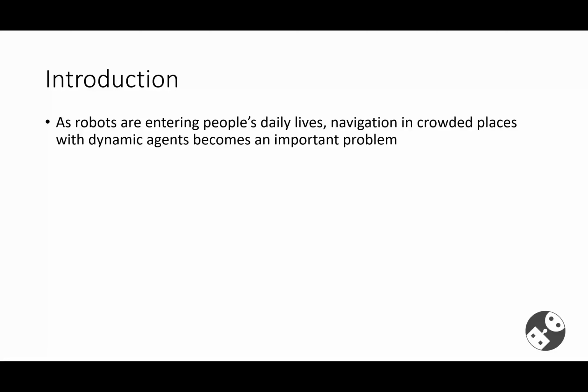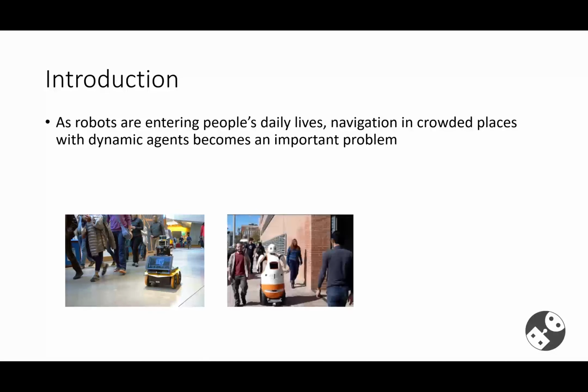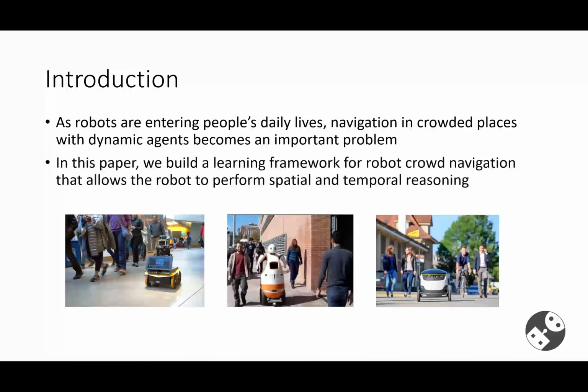Let's begin with some introduction. Nowadays, more and more robots are moving from labs and factories and entering people's daily life. When this happens, navigation in crowded places with other dynamic agents becomes an important problem. Here are some examples of applications of crowd navigation, which includes robot companion and autonomous delivery. In this paper, we seek to build a learning framework for robot crowd navigation that allows the robot to perform spatial and temporal reasoning.